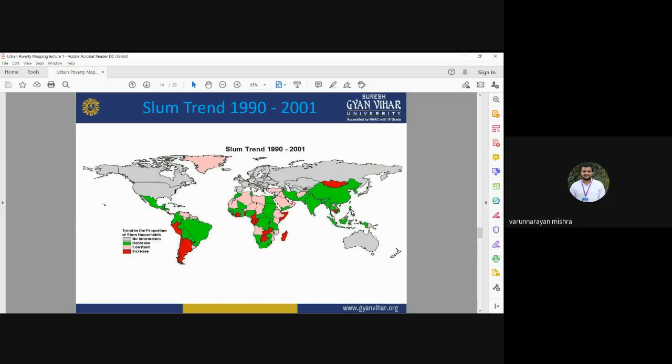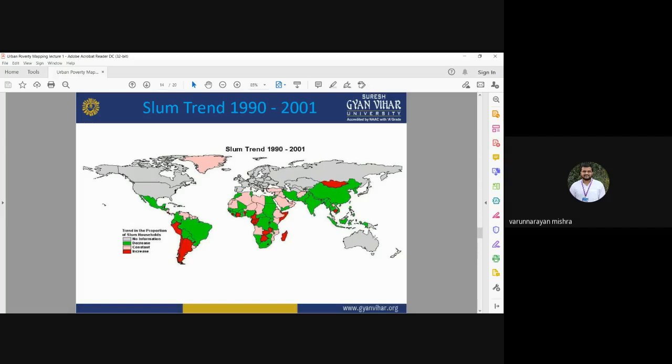In India, the slum area is decreasing after the government scheme of providing houses to people living in urban areas. So this is the trend of the slums over 1990 to 2001 in different parts of the world. India has a decreasing slum trend, whereas in some parts of Africa and in South American countries there is an increasing trend of slum formation.